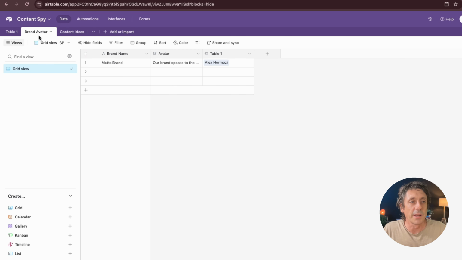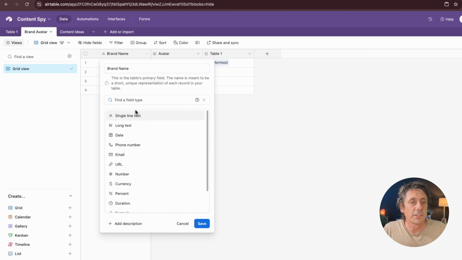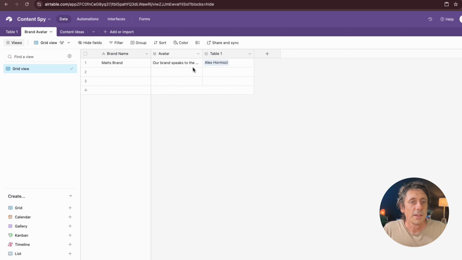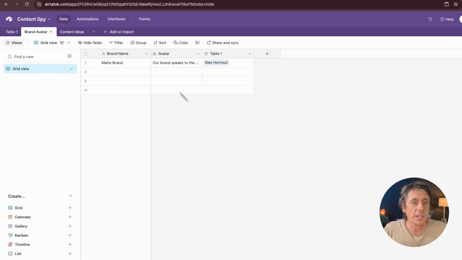We're going to create brand avatar. So here have a column called brand name, then just have a single line of text, brand name. The next column's avatar, and then it's a long text, avatar, and that's all you need to do. And I'm going to show you how this field shows up in a sec.